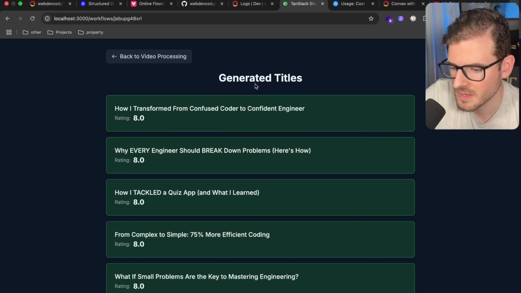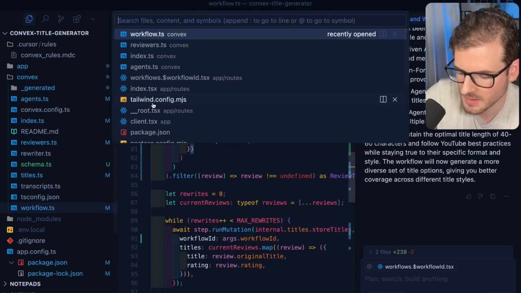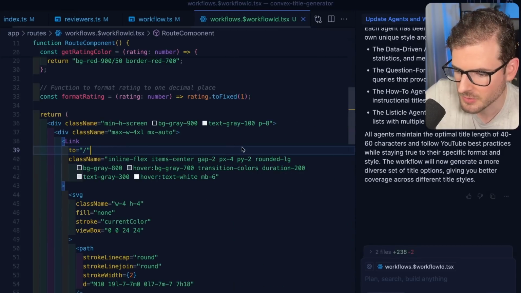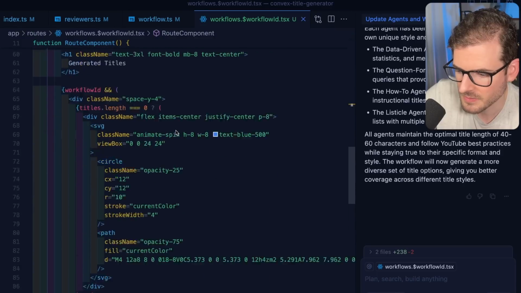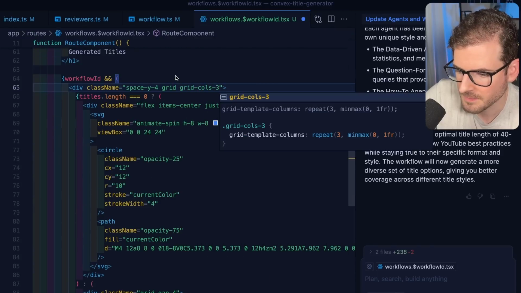While it's generating these, I might actually go and improve this page a little bit. I want to put this in a grid. So instead of it being a bunch of things here, I'm going to say grid cols 3.